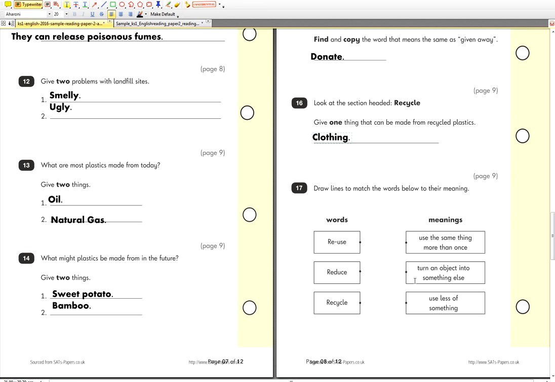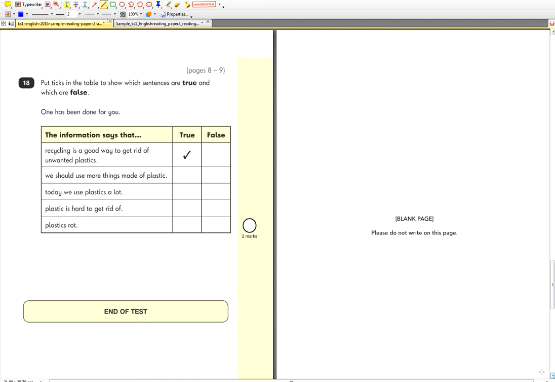Next one, number 17. Draw lines to match the words below to their meanings. So when we reuse something, what are we doing? Use the same thing more than once. When we reduce something, what do we do? Use less of something. Recycle means to turn an object into something else. Beautiful. Well done, folks. We're on the last page now.